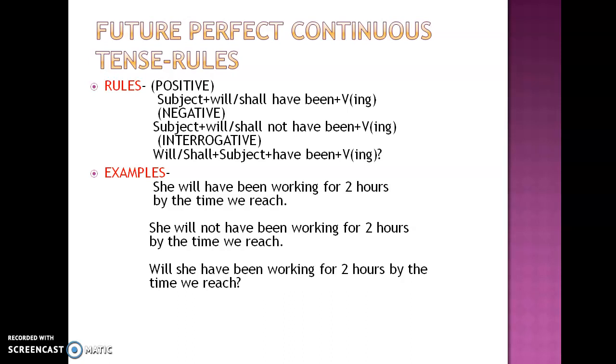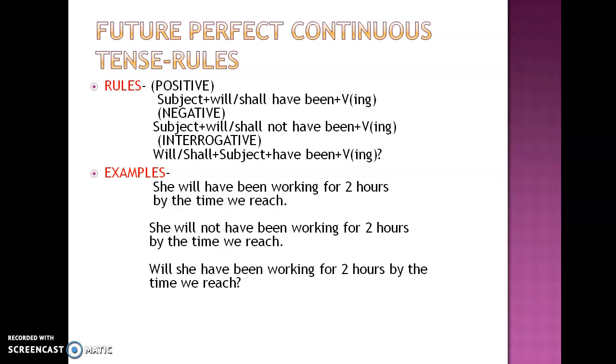So remember, when I talk about perfect tenses, have will be used in future tense. When I talk about perfect continuous tense together, it is have plus ing. She will have been working, ing, an action that will continue in the future till another action begins or before another action. And remember, future perfect continuous is rarely used in normal days. It is just for your understanding. But if you think about the common language that we use these days, future perfect continuous is rarely used.